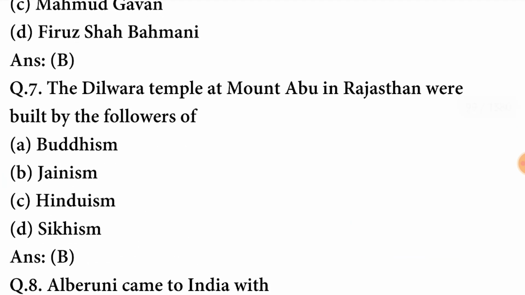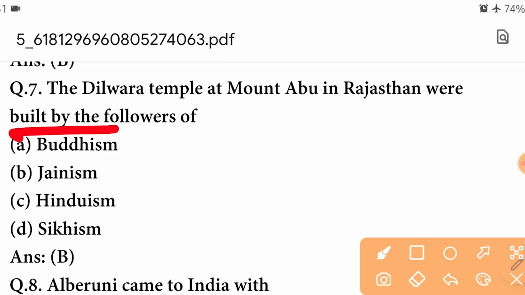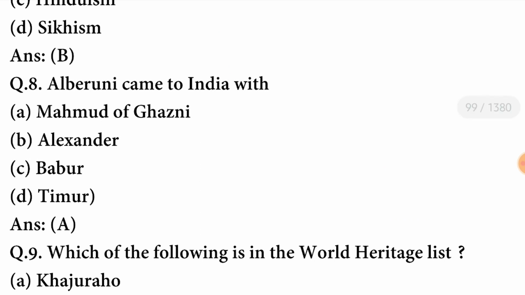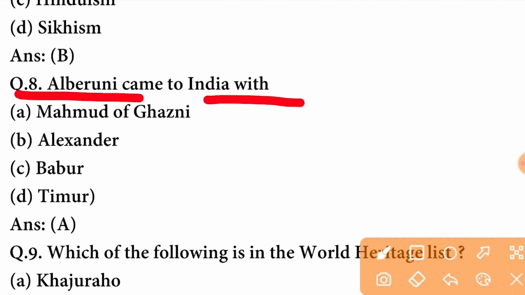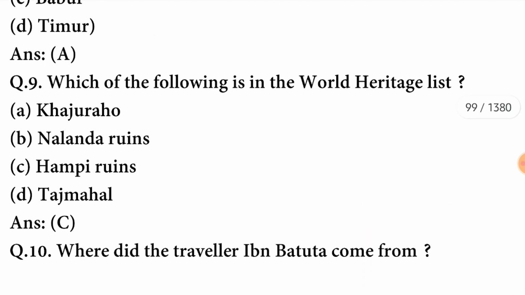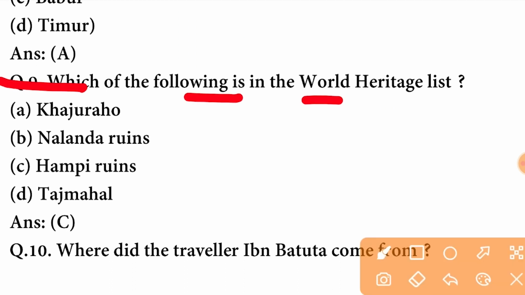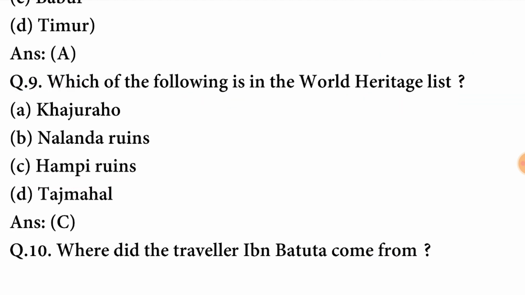The Dilwara temples at Mount Abu in Rajasthan were built by the followers of Jainism. B option is correct here. Al-Biruni came to India with Mahmud of Ghazni. A option is correct here. Which of the following is in the World Heritage List? The place which is in the World Heritage List is Hampi ruins. C option is correct here.